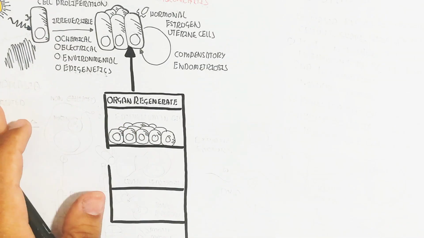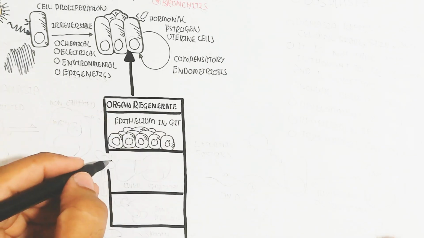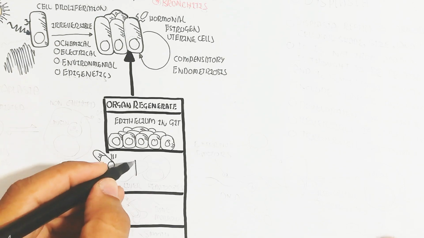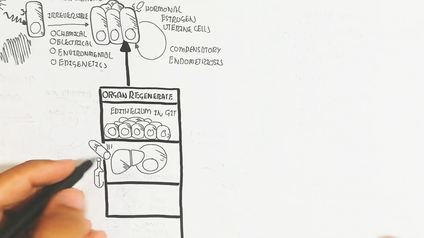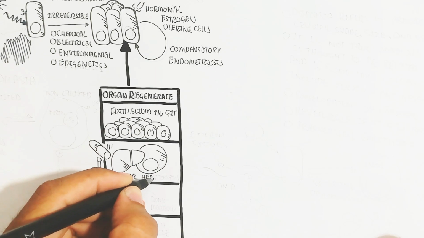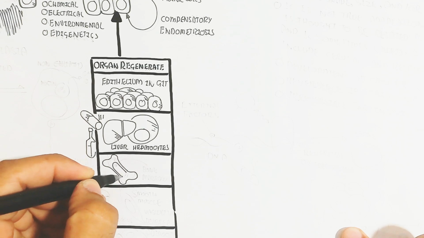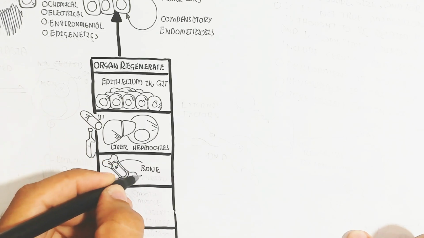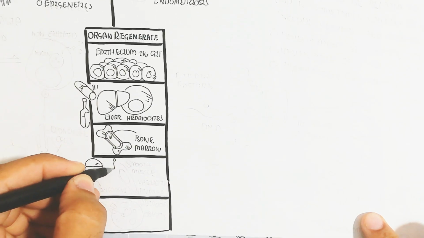This is due to organ regeneration, and organ degeneration, for example the epithelium in the gastrointestinal tract. Drug addiction like smoking will trigger hepatocyte hyperplasia in the liver, or bone marrow hyperplasia, where the stem cells of the bone marrow will be increased.